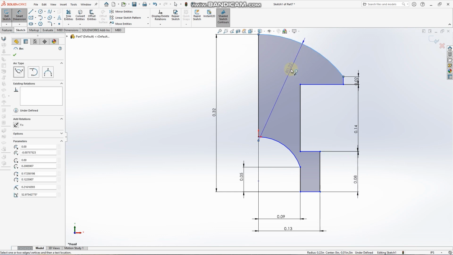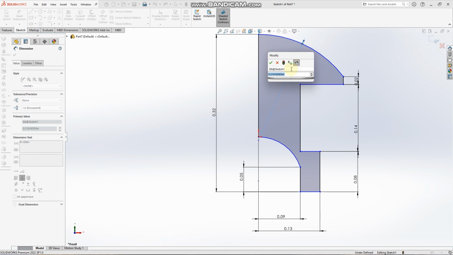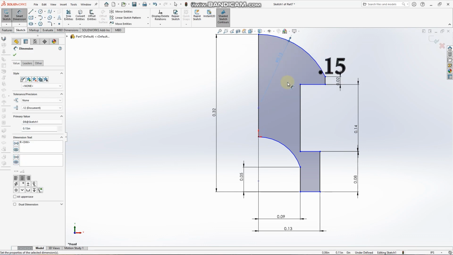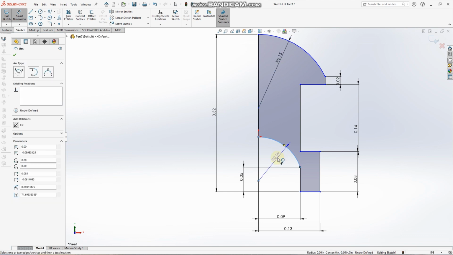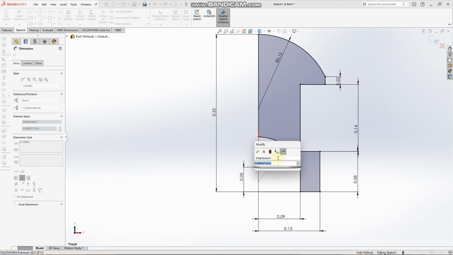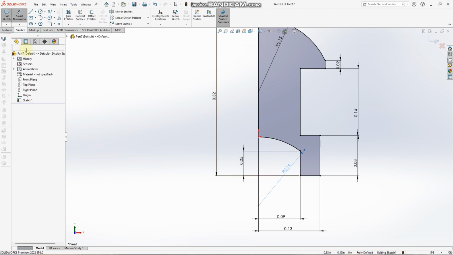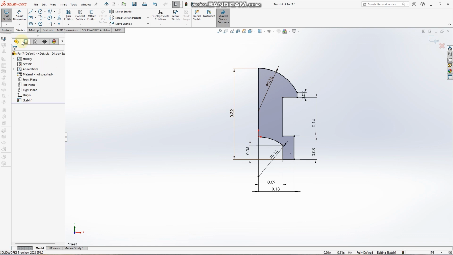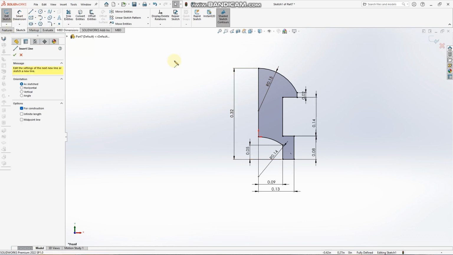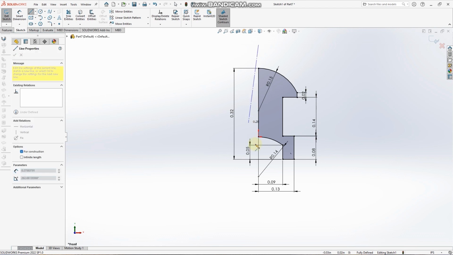Then dimension our top arc to a radius of 0.15. Then we dimension our bottom arc to a radius of 0.14. Now our sketch should be fully defined. Using the center line, we draw a center line through the origin.